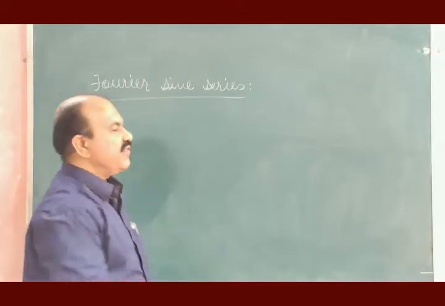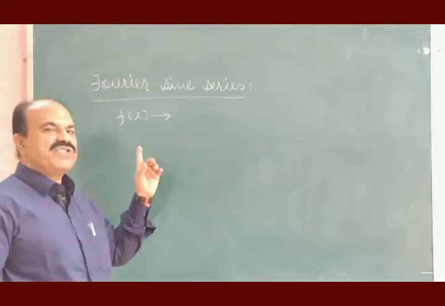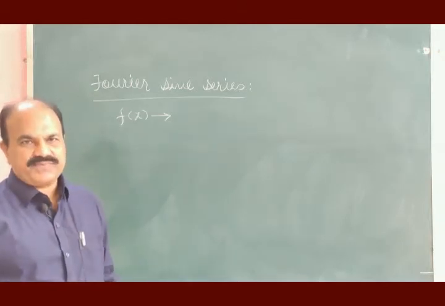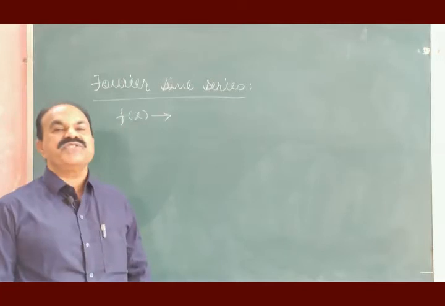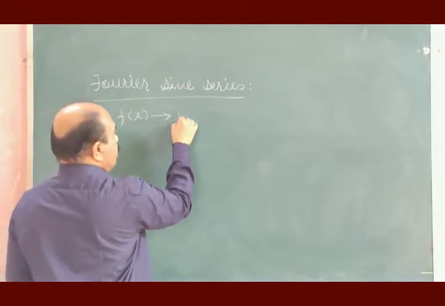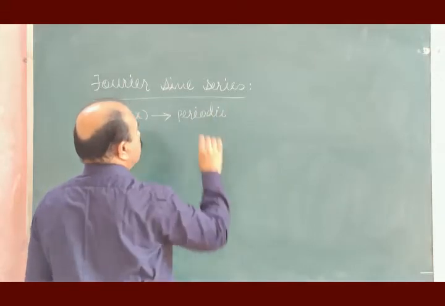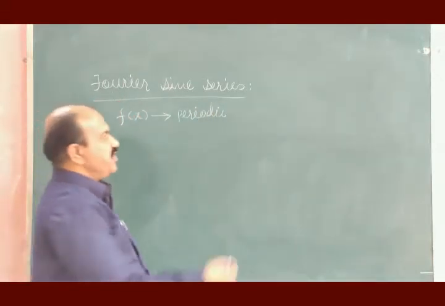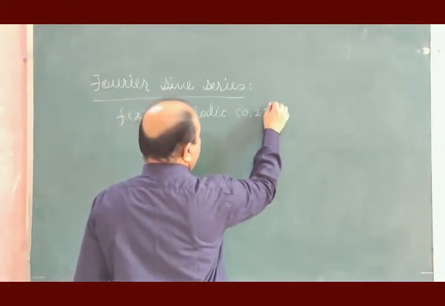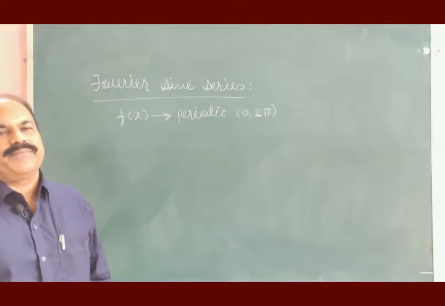Let us consider a function f of x. This function f of x obeys Dirichlet's conditions, and therefore it can be expressed in the form of Fourier series. So, function f of x is periodic in nature. The period of this function is 0 to 2 pi.